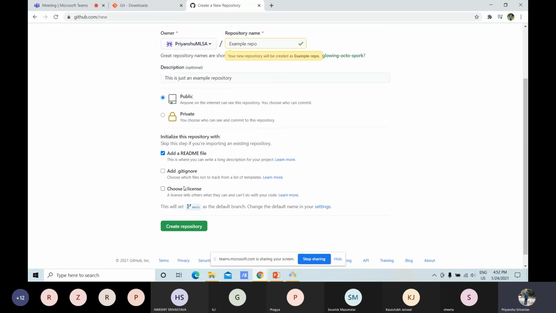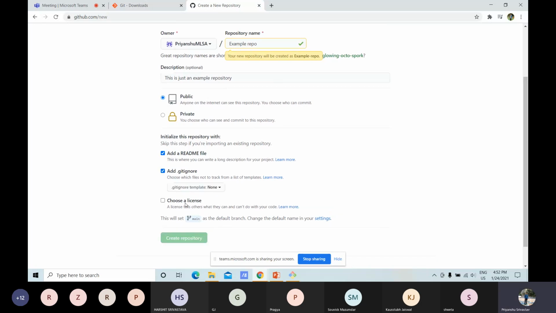Here the next option is gitignore. Whenever anyone is going to submit some changes in your repository, you don't always want to pull or push all types of changes. Like if someone has used node modules in web development, then the files are of large size, and if you don't want to make any changes in those files, it is not necessary to download them. So we can add gitignore, and it will ask some template. So let's leave it.